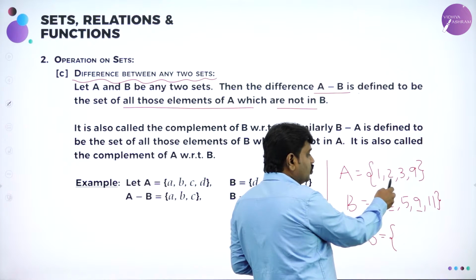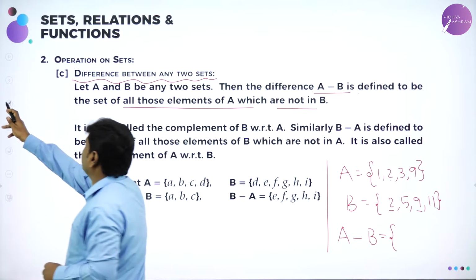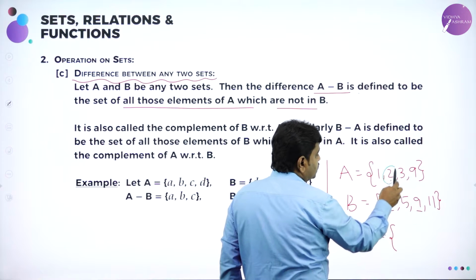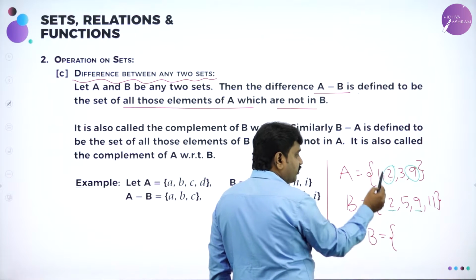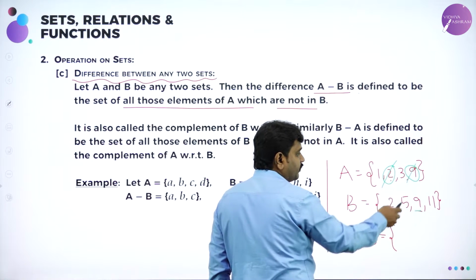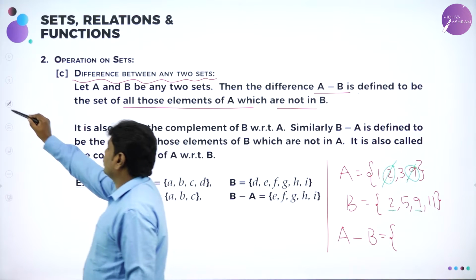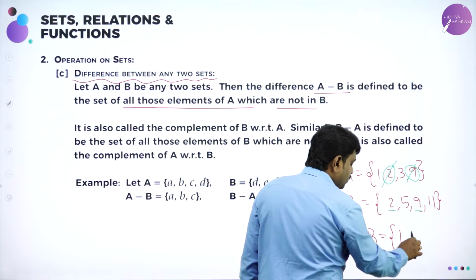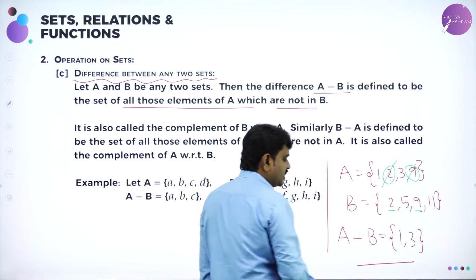So 2 is an element of B, and 9 is also an element of B. From A, remove this 2 and 9. After I remove, what is left out? 1, 3. So now I am left out with 1, 3. Write the remaining elements of A. What is left out in A? 1, 3. So this is A minus B.